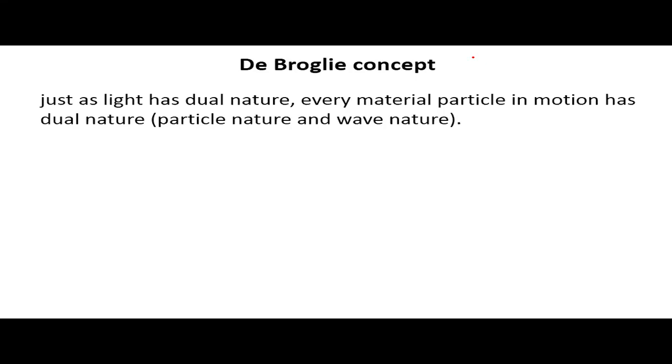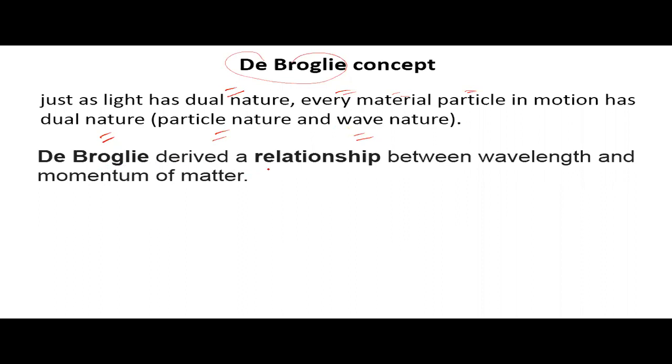According to de Broglie, just as light has dual nature, every material particle in motion has dual nature. It means every material particle has wave nature as well as particle nature. De Broglie derived a relationship between wavelength and momentum of matter.